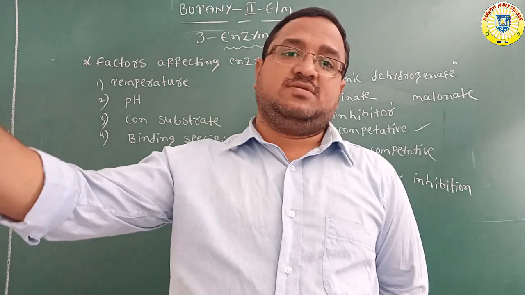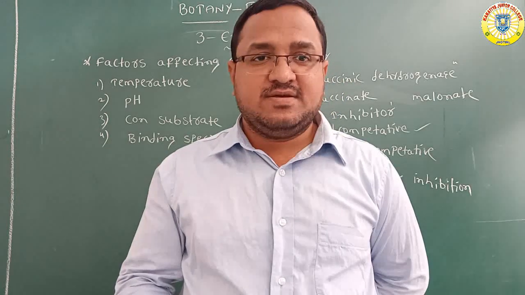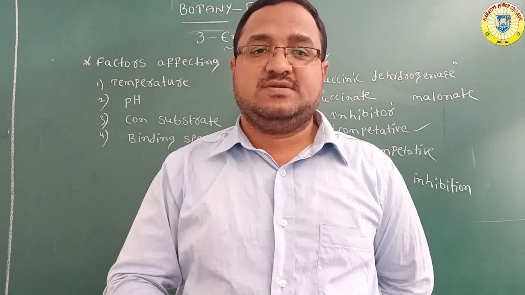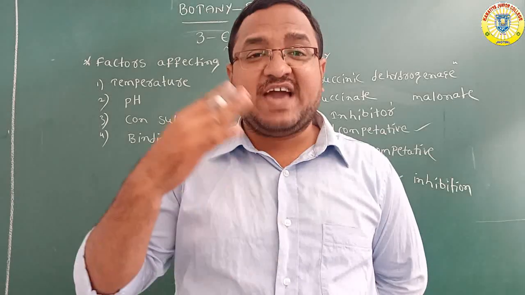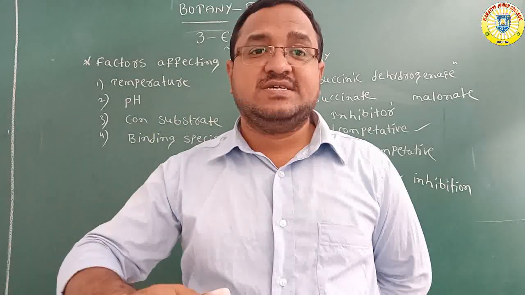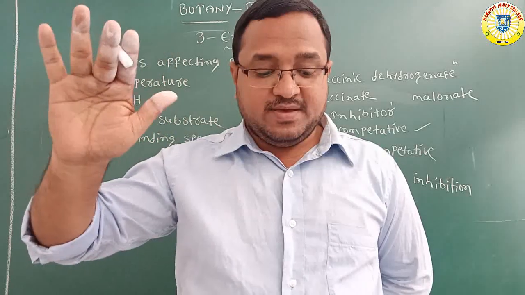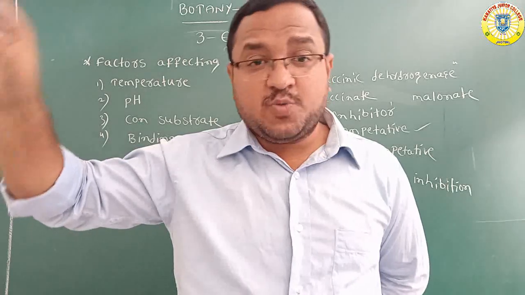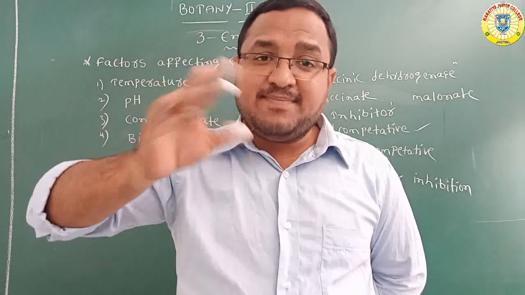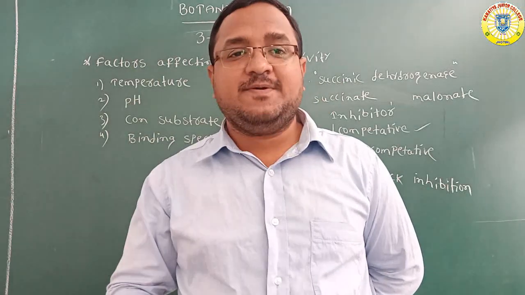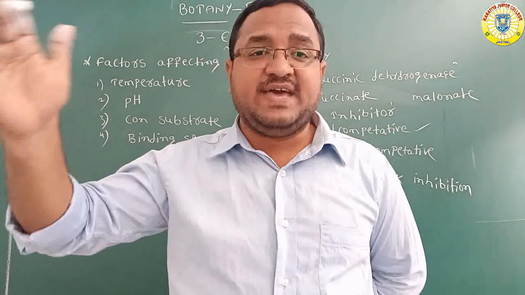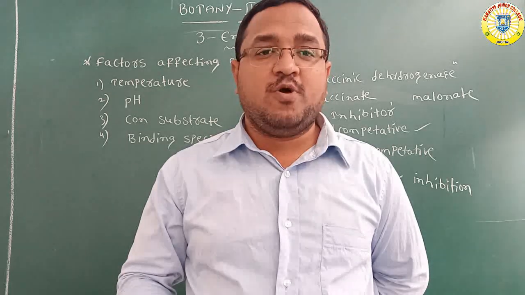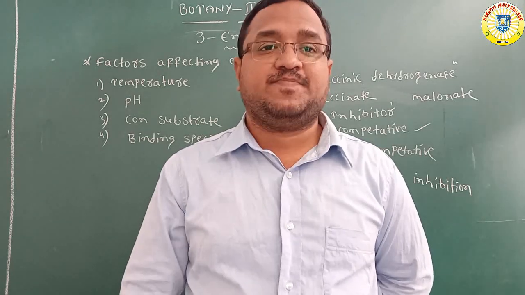So what is the end product here? The end product of a chain of enzyme catalyzed reactions can inhibit the enzyme of the first reaction. Why? As a part of homeostatic control of metabolism.